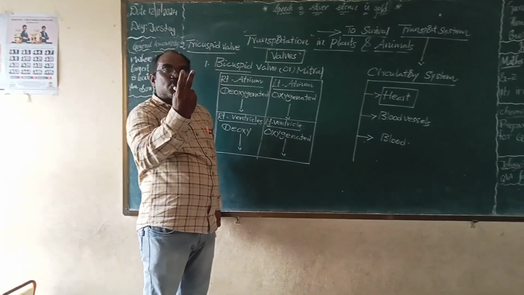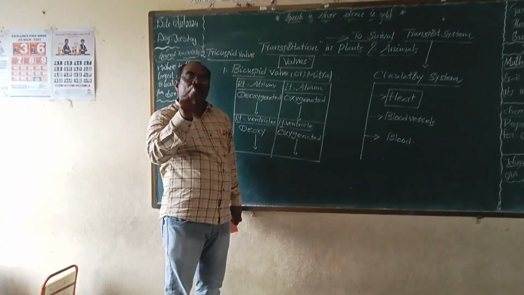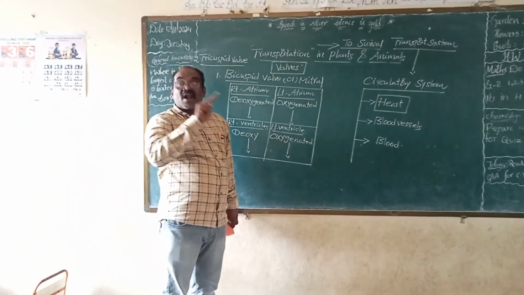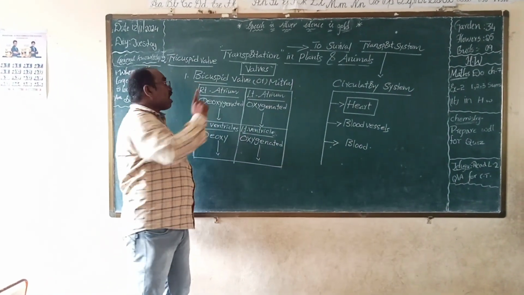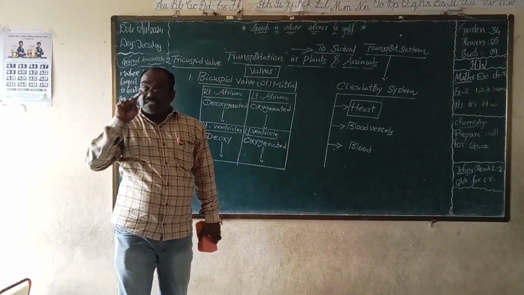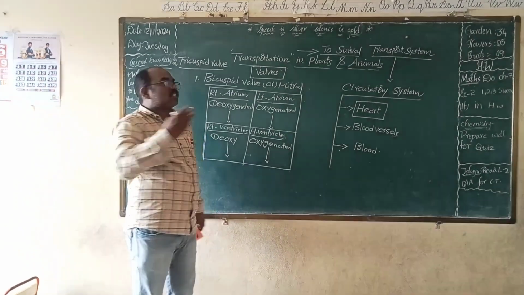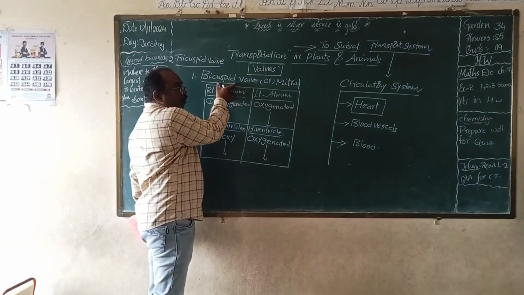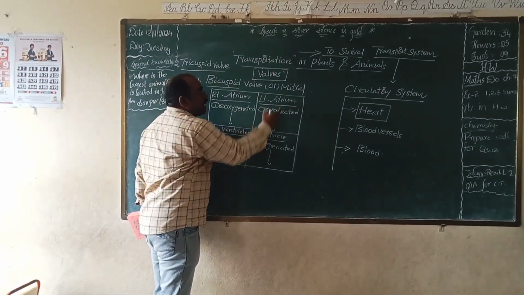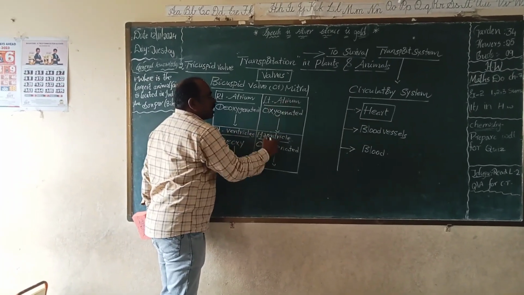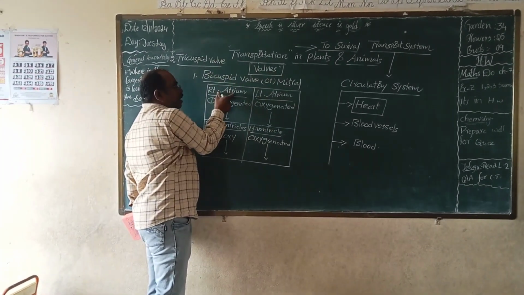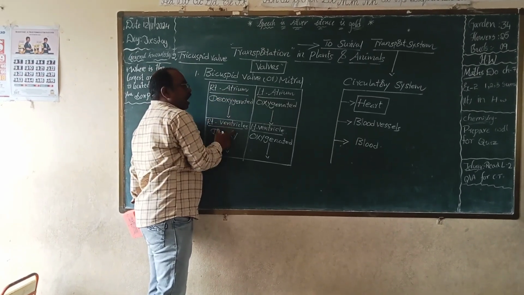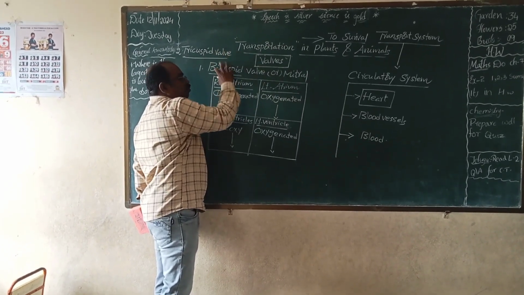So mainly two valves perform the function in our heart: the bicuspid valve and the tricuspid valve. The bicuspid valve is located between the left atrium and left ventricle. The tricuspid valve is located between the right atrium and right ventricle.